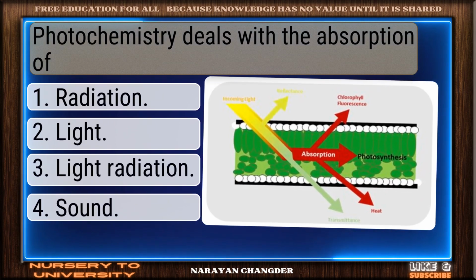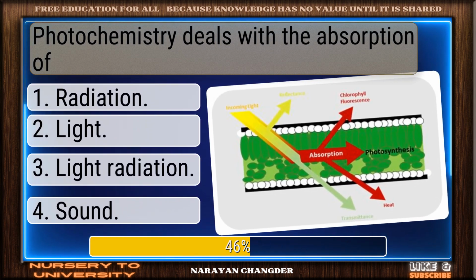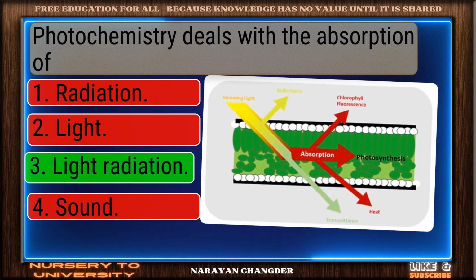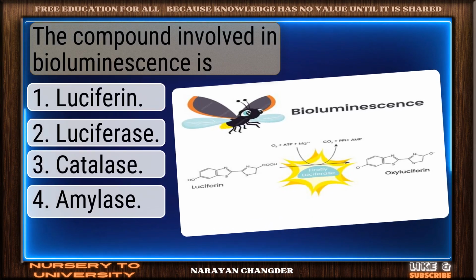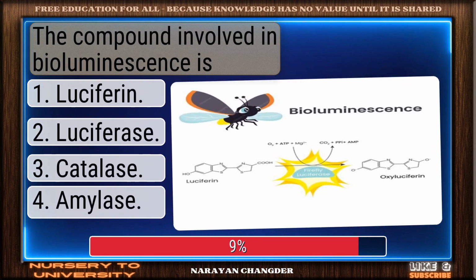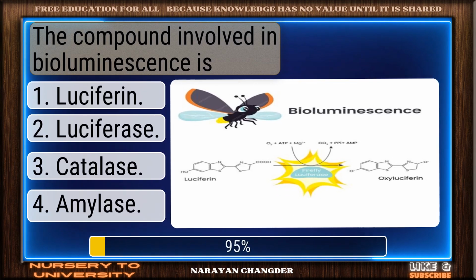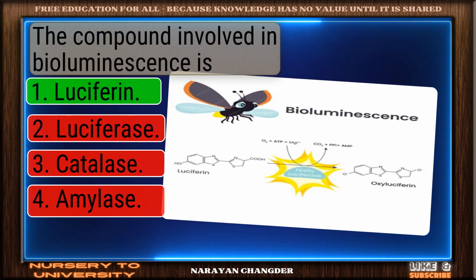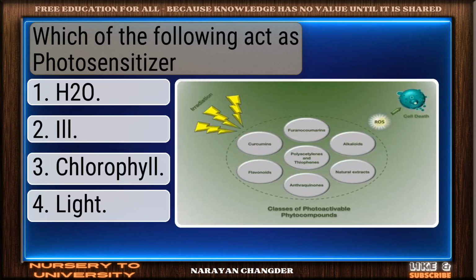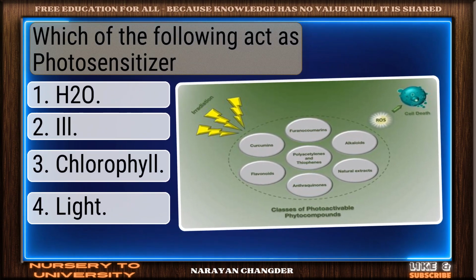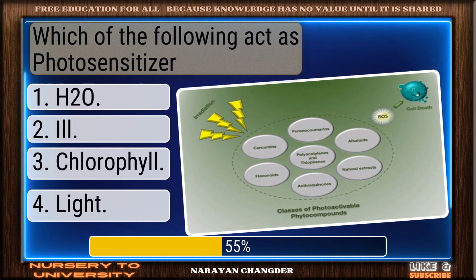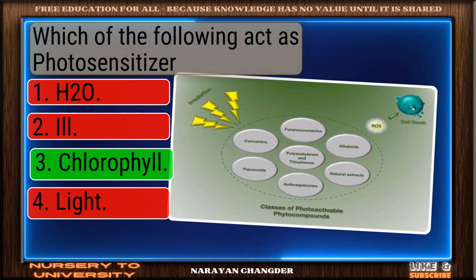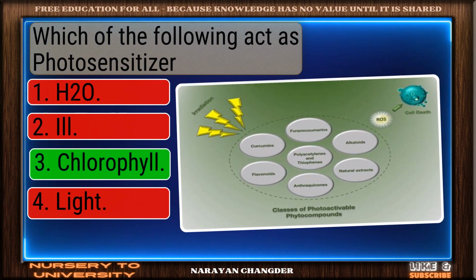Photochemistry deals with the absorption of. You got it. Your choice light radiation is right. The compound involved in bioluminescence is. Correct response. Luciferin is the most accurate answer. Which of the following act as photosensitizer? Strong choice. Chlorophyll is the right answer.